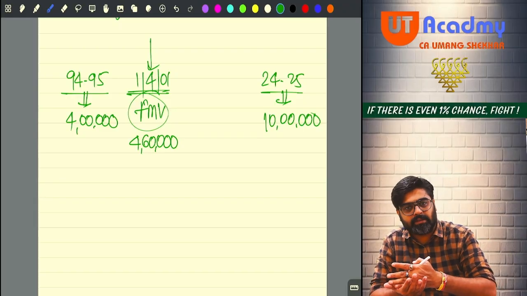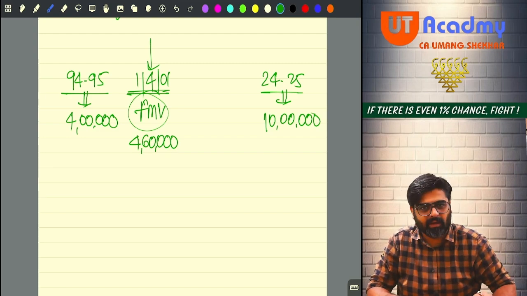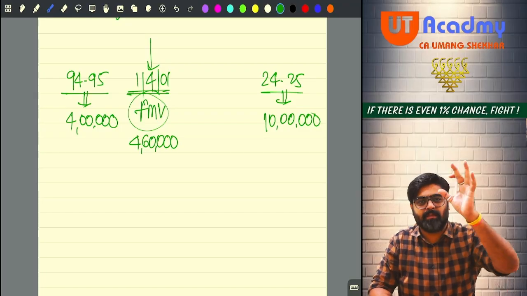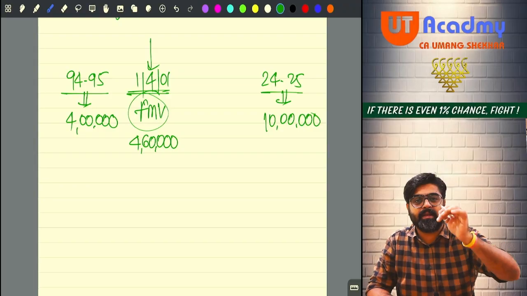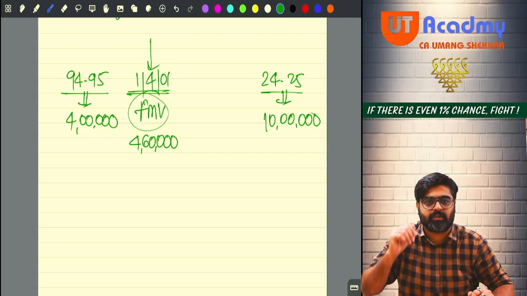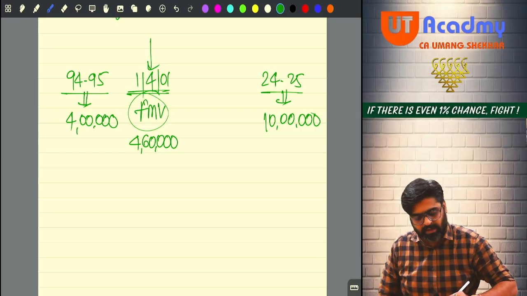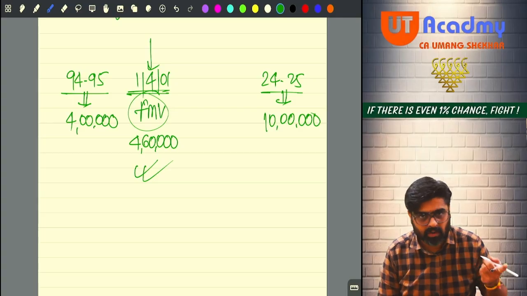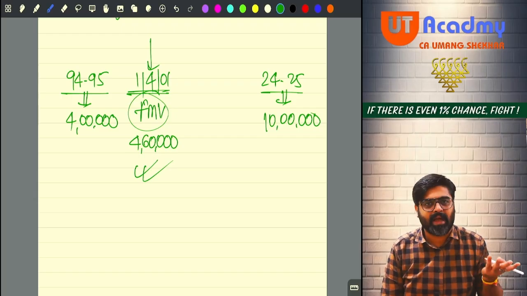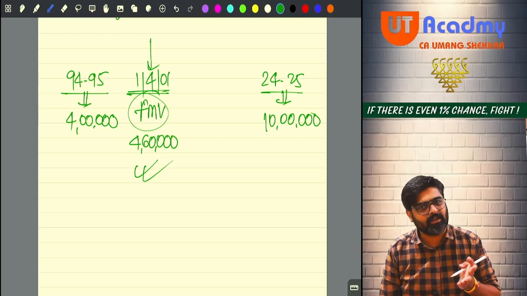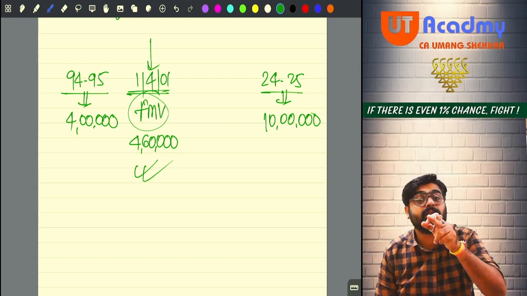If that base year is fixed, then do one thing: give the option to take the fair market value as at the beginning of that base year. What was the fair market value as on 1st April 2001? It is 4,60,000. If we are giving you the opportunity to take this fair market value as cost, definitely you are going to take it as your cost of acquisition, because it will be higher only. In the majority of assets, in 99% of cases, it will be higher only. And if we are giving you this option, you will definitely take this as a cost.